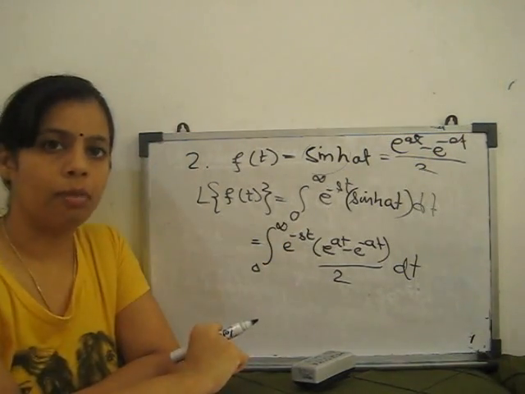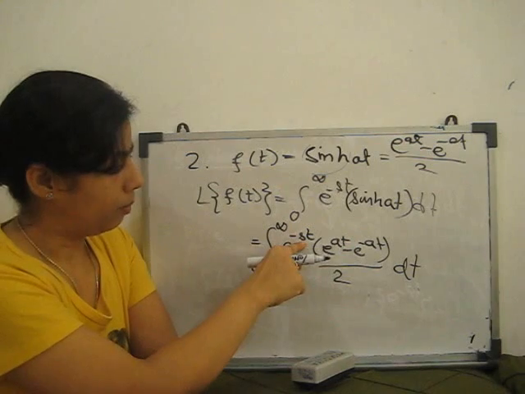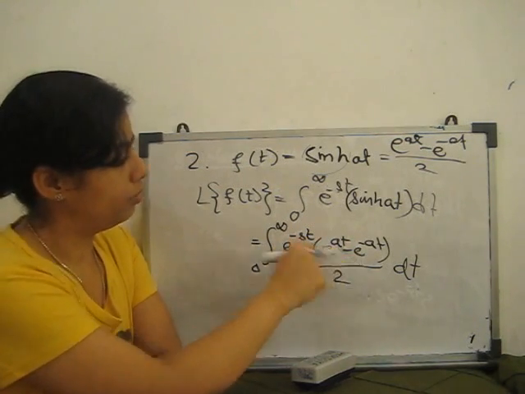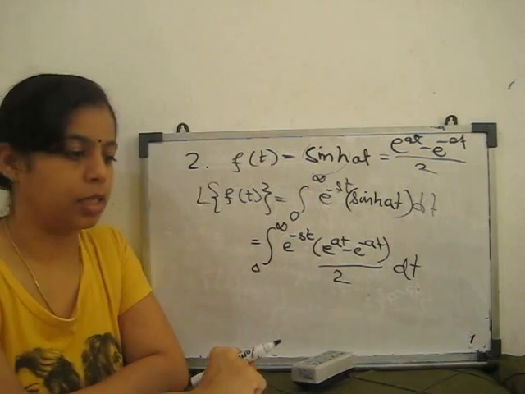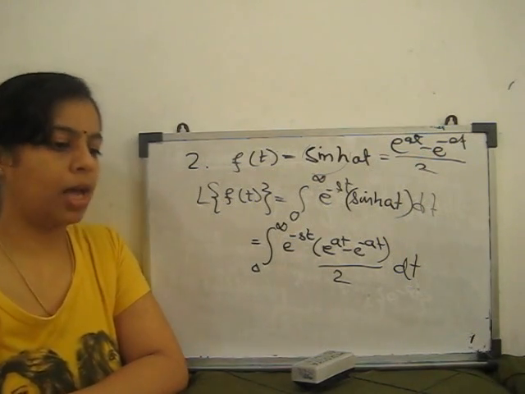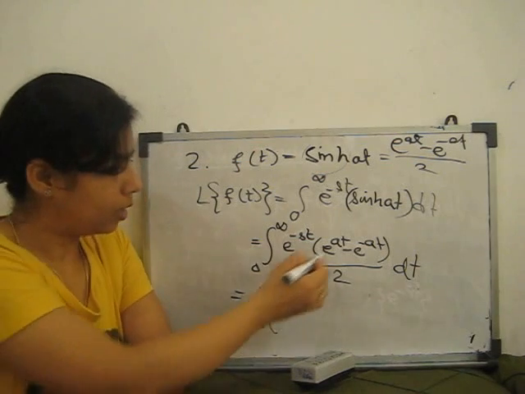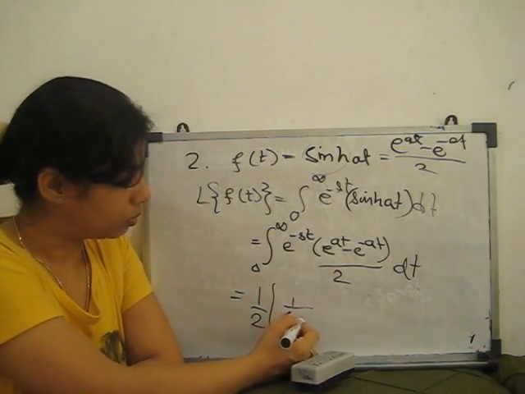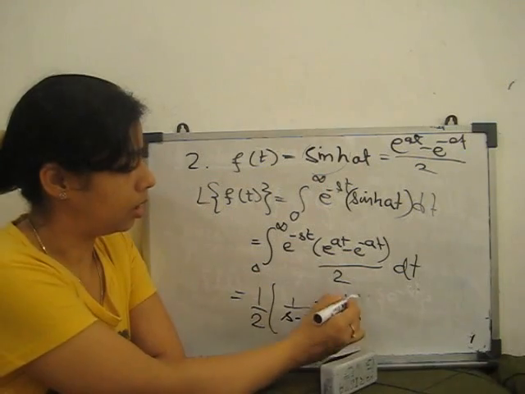Now you combine into one integral: e to the power minus st with e to the power at, and the other one is e to the power minus st with e to the power minus at. You take the Laplace, then when we apply the limit, 1 by 2 comes outside: 1 upon s minus a minus 1 upon s plus a.